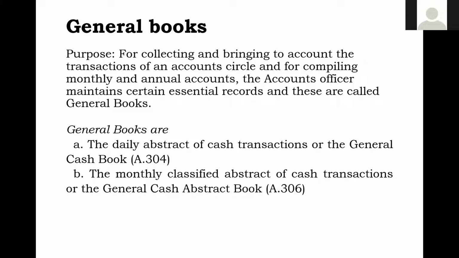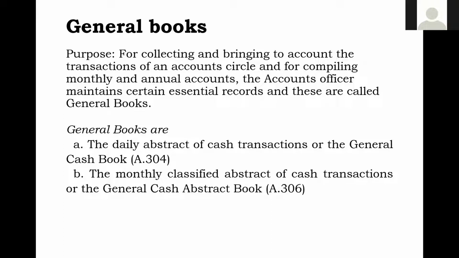That means as per government accounting, how transactions should be classified has also been recorded, summarized in the monthly classified abstract of cash transactions. With this, 70% of our transactions are recorded in the daily abstract of cash transactions or the monthly general cash abstract book. So this is the cash book.